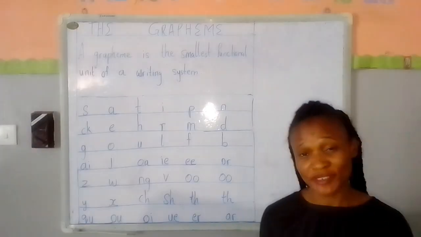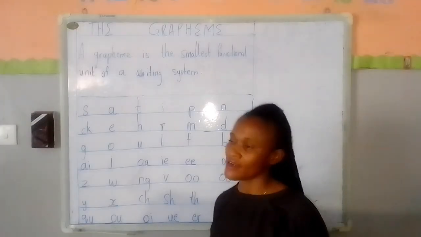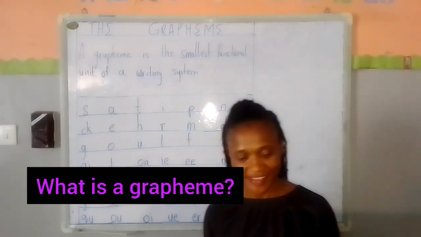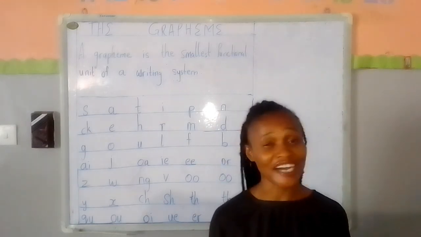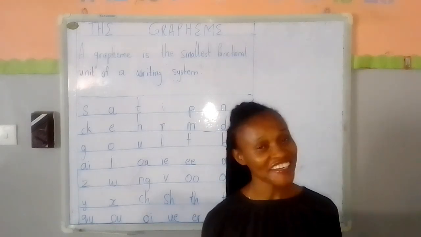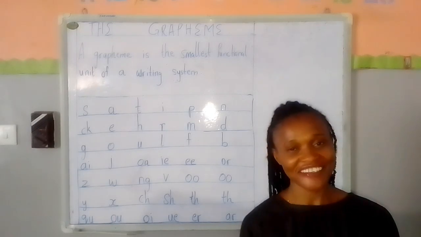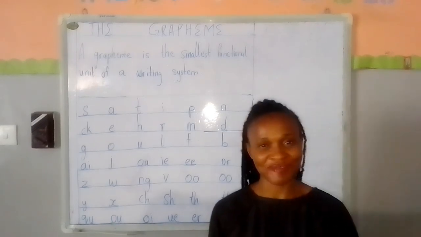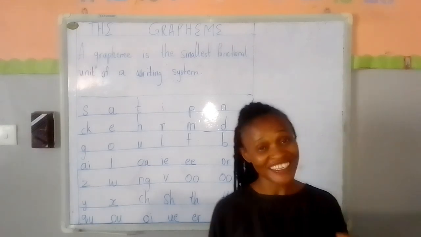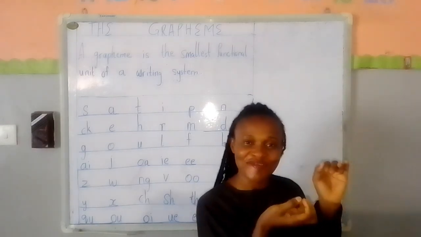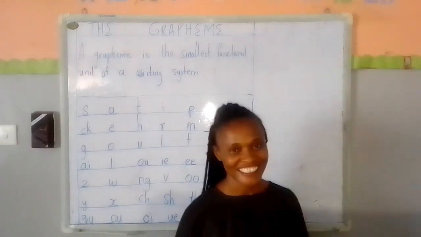In today's video, we're going to be learning the graphemes. What is a grapheme? A grapheme is the smallest functional unit of a writing system. A grapheme helps a learner who's learning how to read from scratch to understand that words can be broken into smaller units for easy pronunciation.